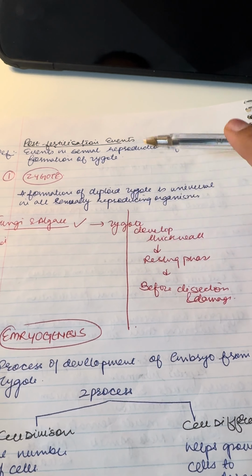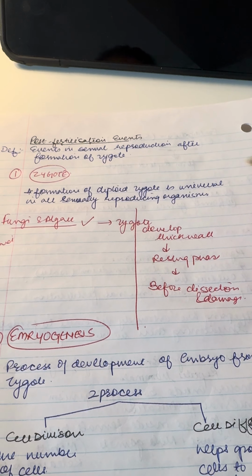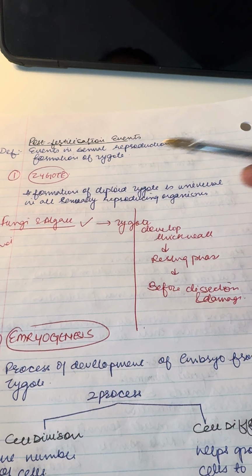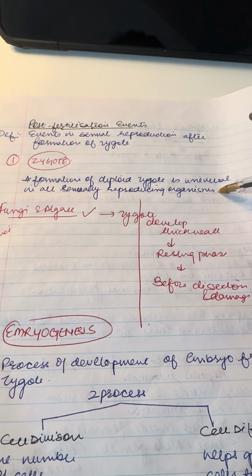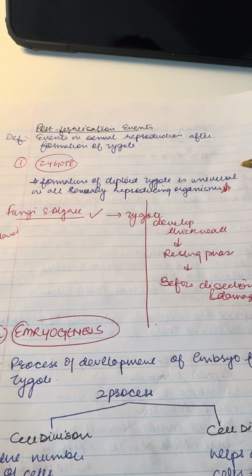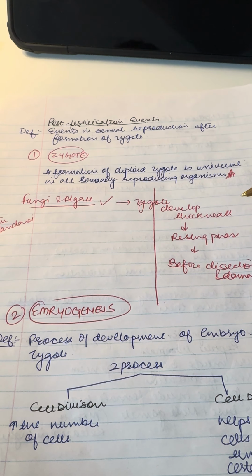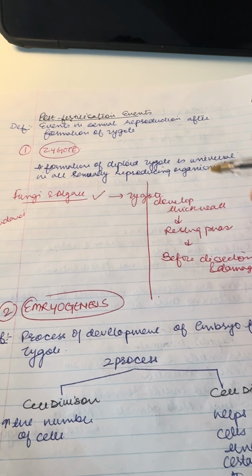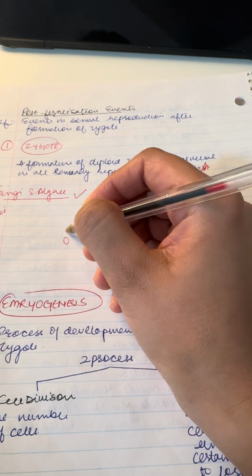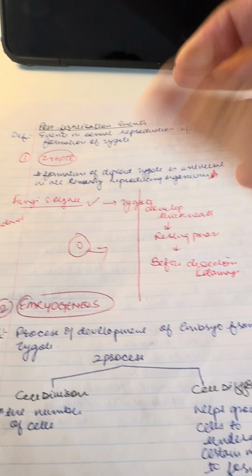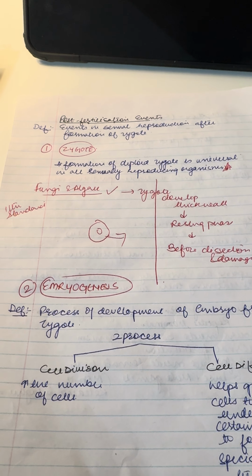So let's see the definition of zygote first. Formation of a diploid zygote is universal in all the sexual reproducing organisms. That means this is necessary. Without the zygote, nothing is happening. In the case of fungi and algae, the zygote develops a thick wall and then there is a resting phase. Let's say this is the zygote. It will have a thick wall. It will rest for some time before it hatches out.